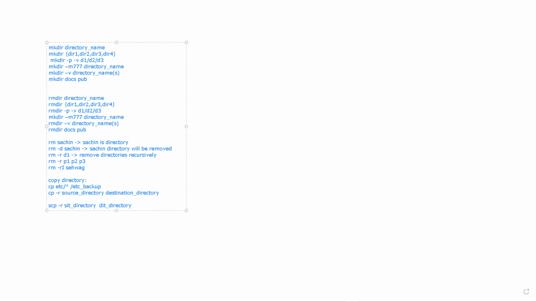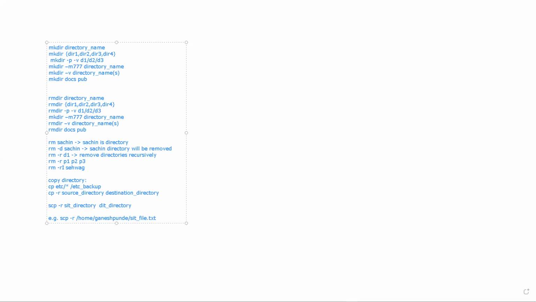So this is the general form, but if you want a specific example, how can we do scp -r? Then you specify the SIT file, let's say /home/Ganesh Punde/SIT file.txt.